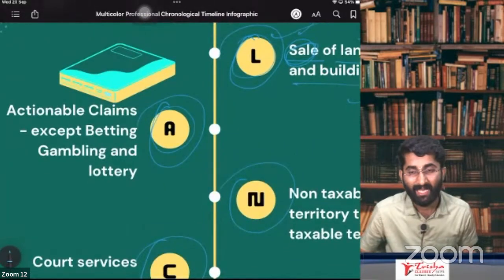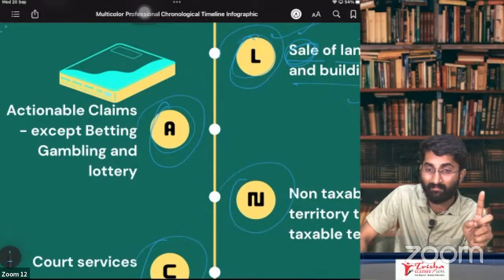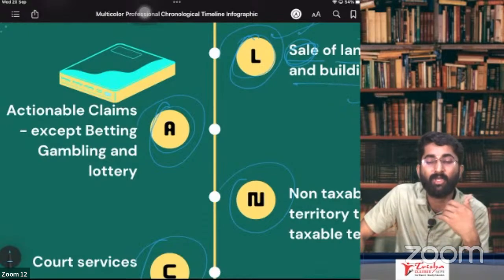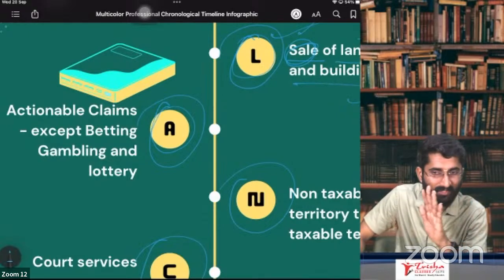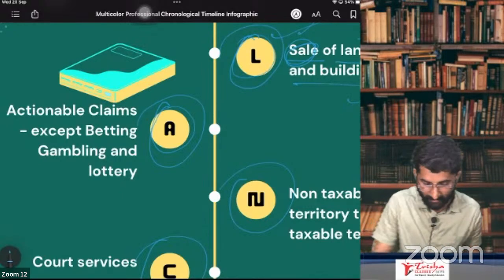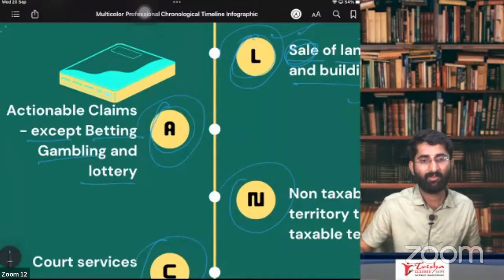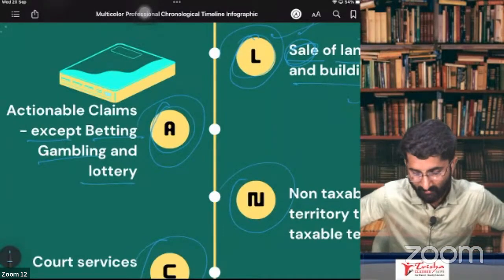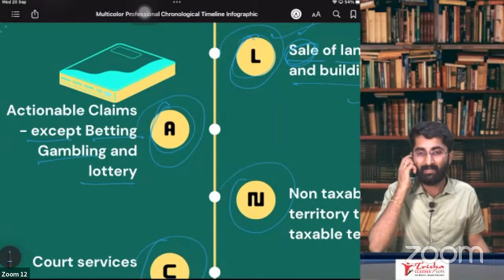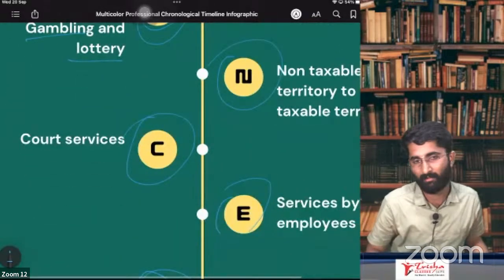Next one is A. What is A? Actionable claims. We know that actionable claims are goods, section number 2, subsection 52. Actionable claims are goods, but it is neither supply of goods nor supply of service. If you are selling actionable claims, then it is neither supply of goods nor supply of service, except betting, gambling and lottery. In case of betting, gambling and lottery, that will be considered as supply of goods. But anything other than this, it is neither supply of goods nor supply of service.